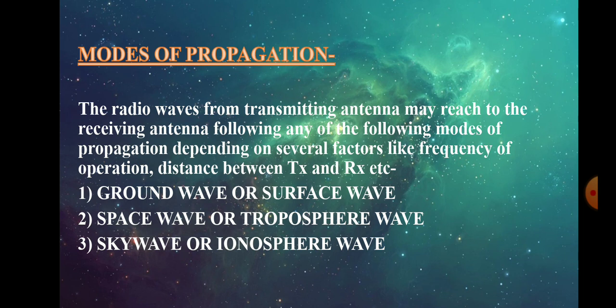If we see the demerit of it, other than high frequency, because it is based on low frequency signals, which means that it is applicable for low frequency signals. So if we increase the frequency, then we find that there is attenuation, and it is one of the demerits of that. And another demerit of ground wave propagation is that the transmitter and the receiver must be at a considerable distance, and it should not be so far from each other.